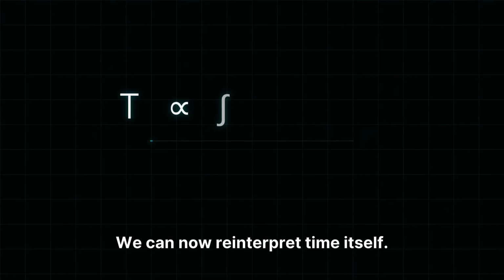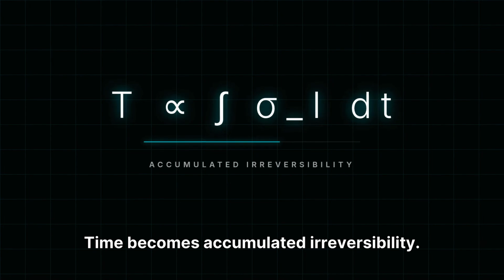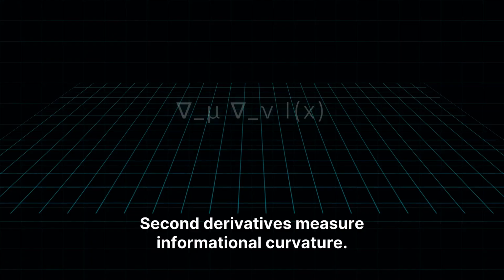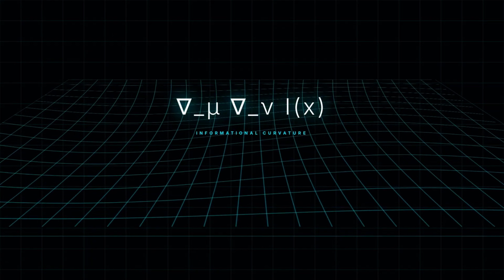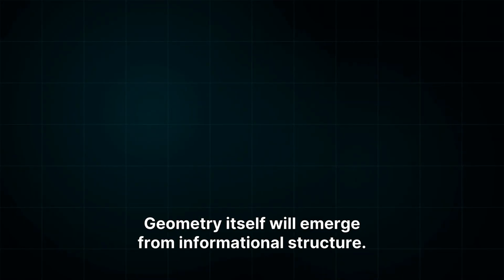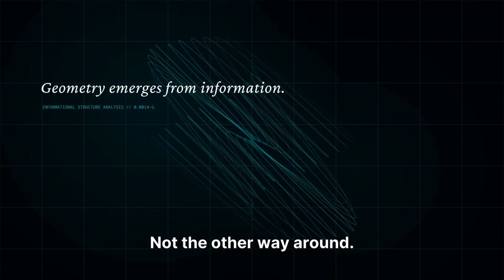We can now reinterpret time itself. Time becomes accumulated irreversibility. Gradients describe how information changes across the informational field. Second derivatives measure informational curvature. This is where geometry will begin to emerge. Geometry itself will emerge from informational structure, not the other way around.